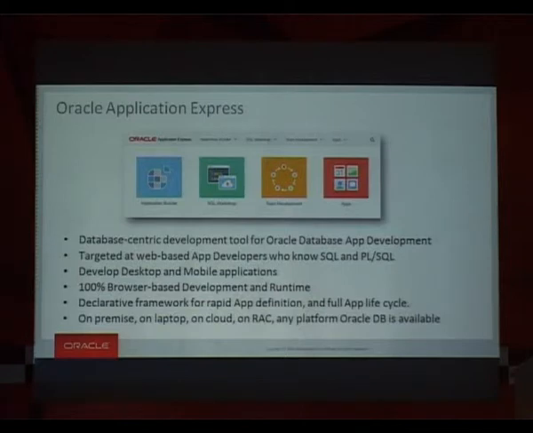A couple of months ago, I was in a different university in India, and I was surprised to see that the students with just a week's training were ready and able to develop applications, and could in fact do some consulting jobs for external consulting companies. So that's the user friendliness and ease of use of Application Express. All you need to know is basically SQL and PLSQL, basic database language. By just going through the UI, you should be able to quickly build an application in just a couple of hours.